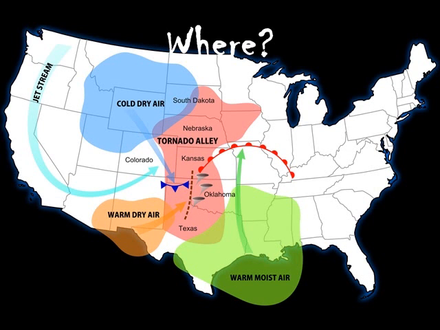The geography of the central part of the United States, known as the Great Plains, is suited to bring all of the ingredients together to form tornadoes. More than 500 tornadoes typically occur in this area every year, and that's why it is commonly known as Tornado Alley. Texas, Oklahoma, Kansas, Nebraska, South Dakota, North Dakota, Iowa, Missouri, Arkansas, and Louisiana all make up Tornado Alley.